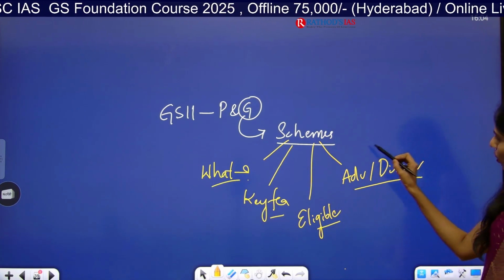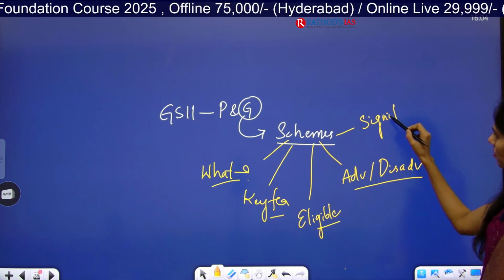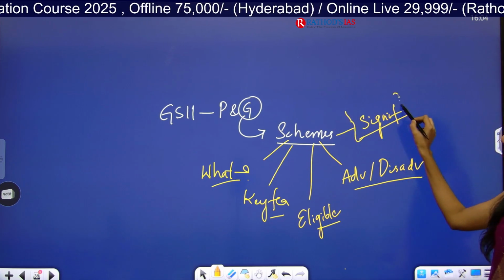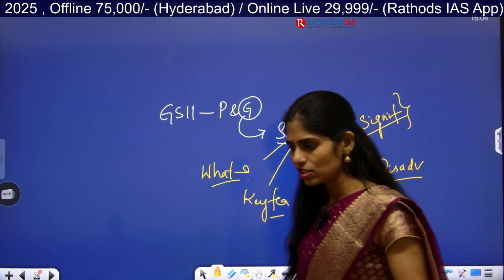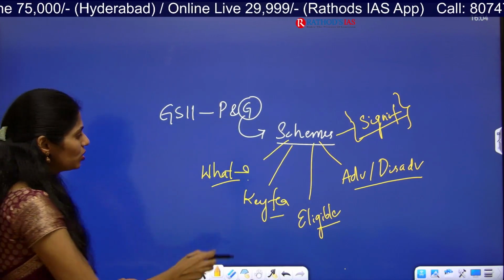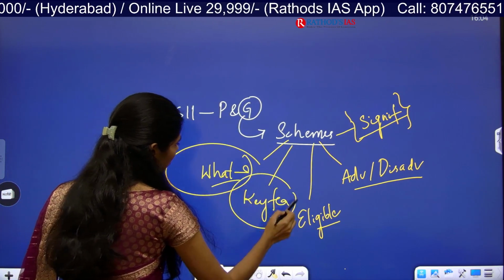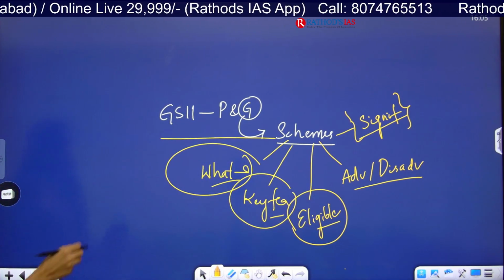And from the mains point of view, you will get questions like how this scheme is significant, what the outcomes are, what the challenges are, what the drawbacks are. From this analysis, you will get a mains question. But from prelims, you can get what the scheme is, what the key features are, who is eligible, and which kind of scheme it is.